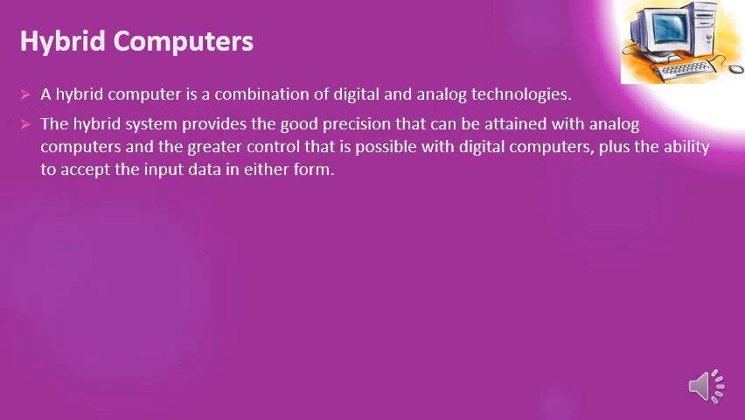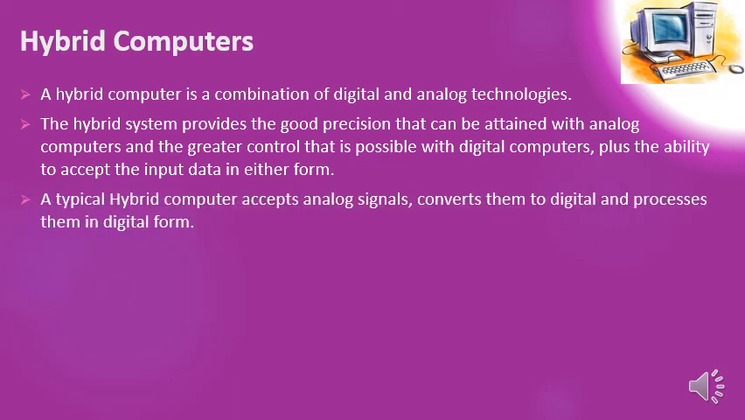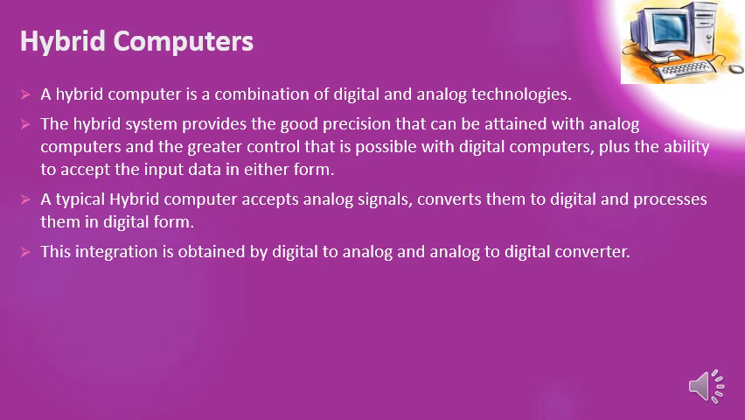The hybrid system provides the good precision that can be attained with analog computers, and the greater control that is possible with digital computers, plus the ability to accept input data in either form. So it can accept the input either in analog form or digital form. A typical hybrid computer accepts analog signals, converts them to digital, and processes them in digital form. This integration is obtained by digital to analog and analog to digital converters.